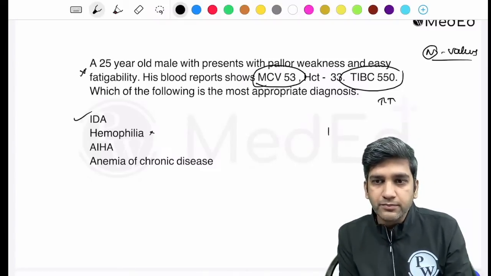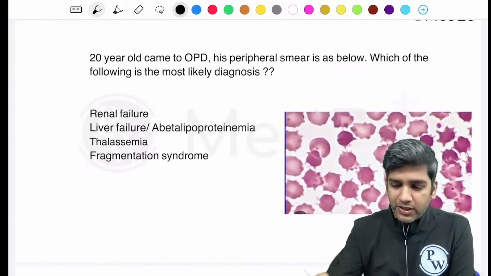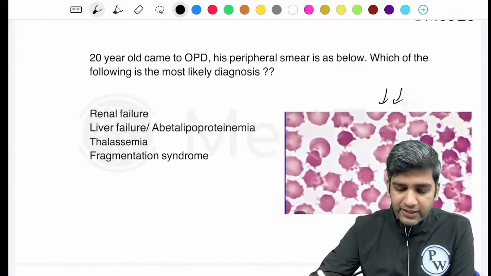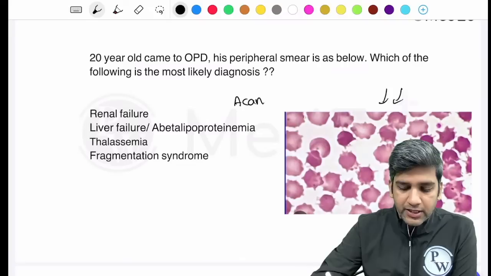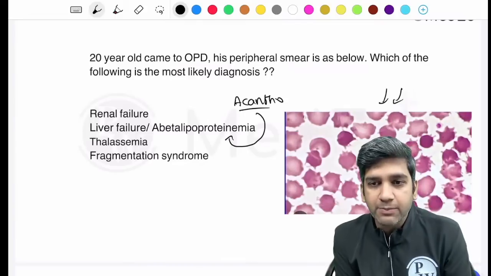Okay, fine. Okay, was this there? It is a PYQ as well. This guy, I'm sure you'll never forget it. It's a classical acanthocyte. So acanthocyte you remember as only one disease. It's abetalipoproteinemia.